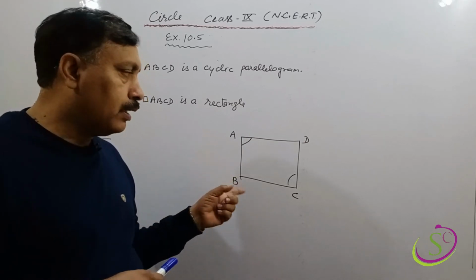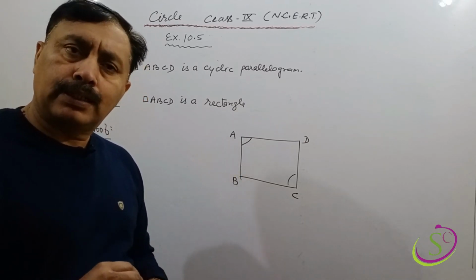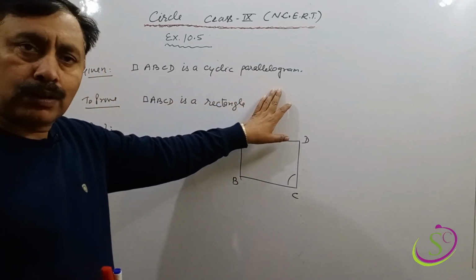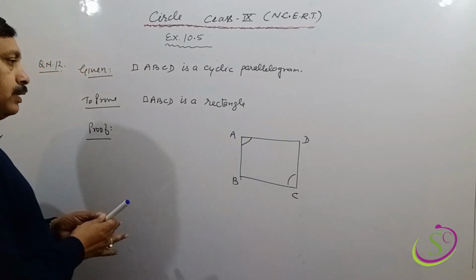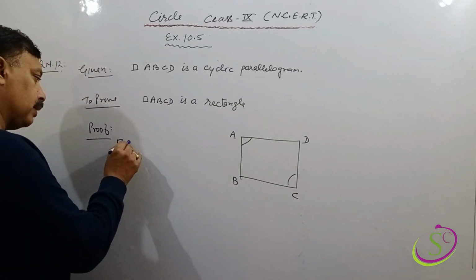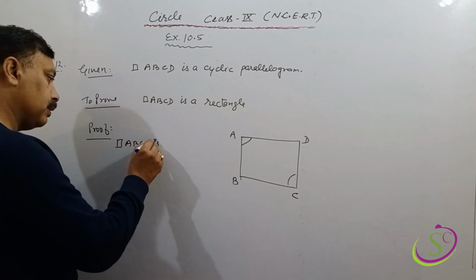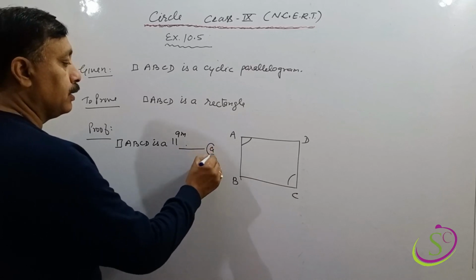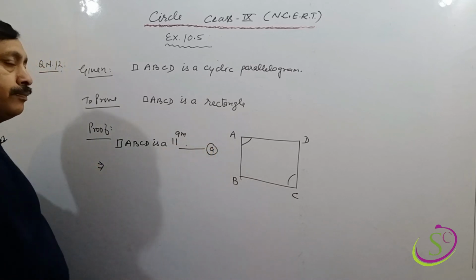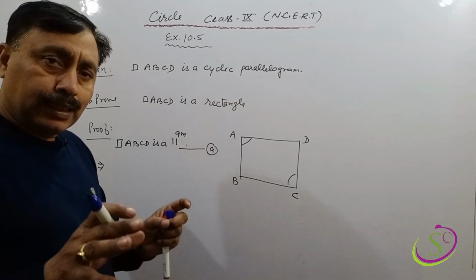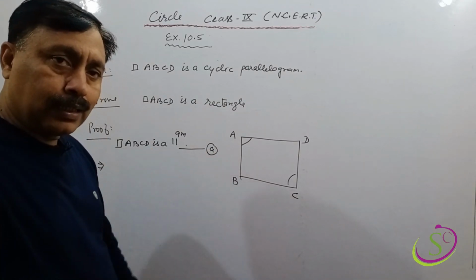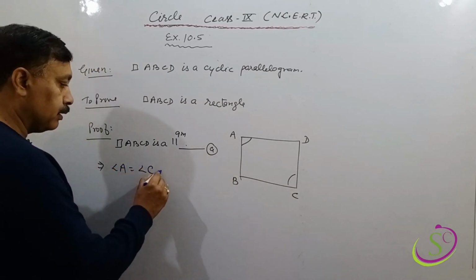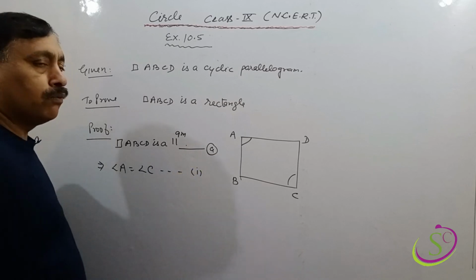Question number 12, from exercise 10.5. The question is: ABCD is a cyclic parallelogram, then show that the quadrilateral is a rectangle. Clear? ABCD is a parallelogram, meaning quadrilateral ABCD is a parallelogram, and this is statement A. It implies that we know that in a parallelogram opposite angles are equal, meaning angle A equal to angle C, and that is statement 1.